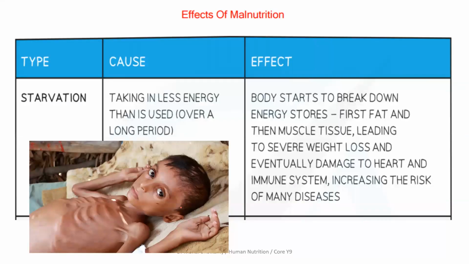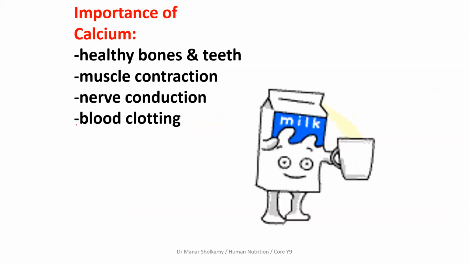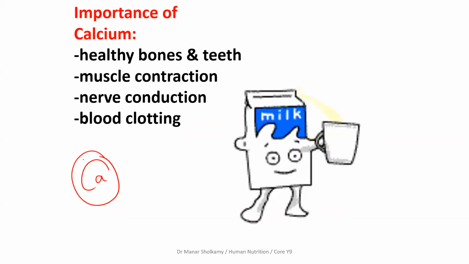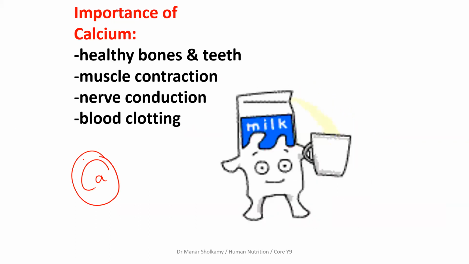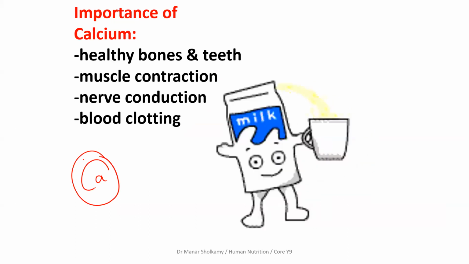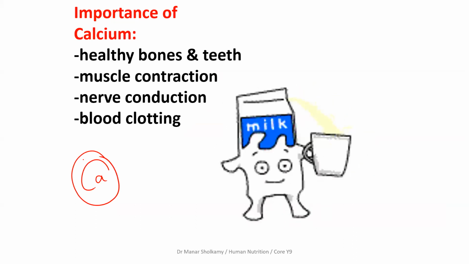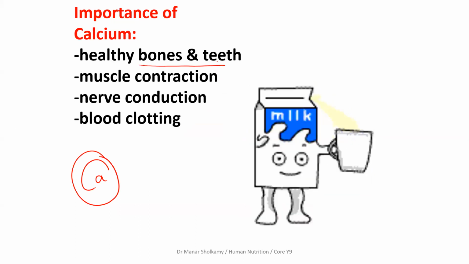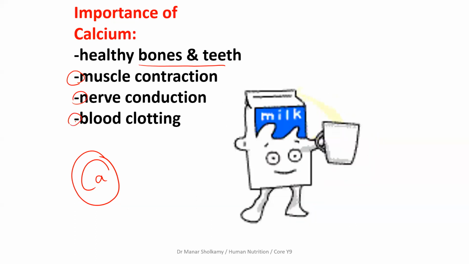Okay. Now, this is not very nice. This is when you don't eat enough food and you reach starvation. And of course, this is an example of malnutrition. Now, calcium, quickly. Calcium is important for what? This should not take a minute. Healthy bones. Bones and teeth. Blood clotting, muscle contraction, conduction of nerve impulses, the action of platelets.